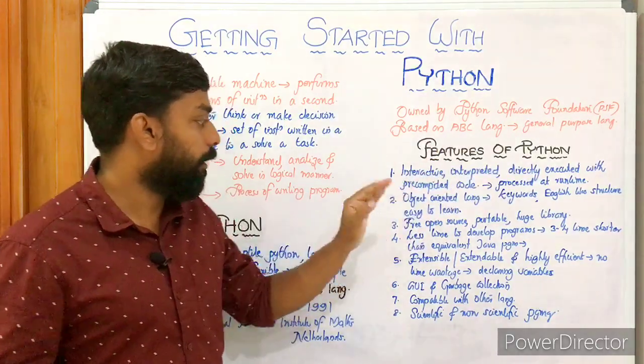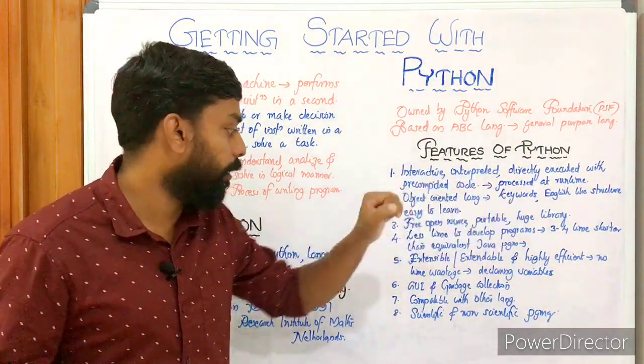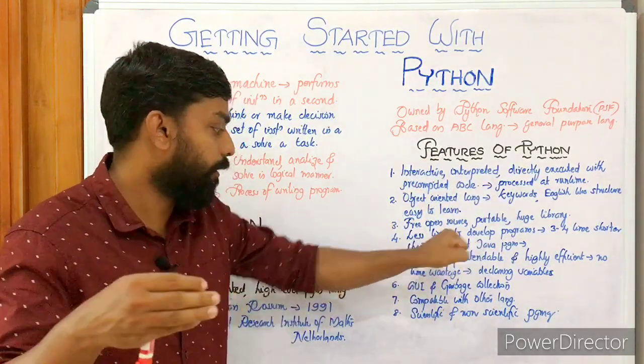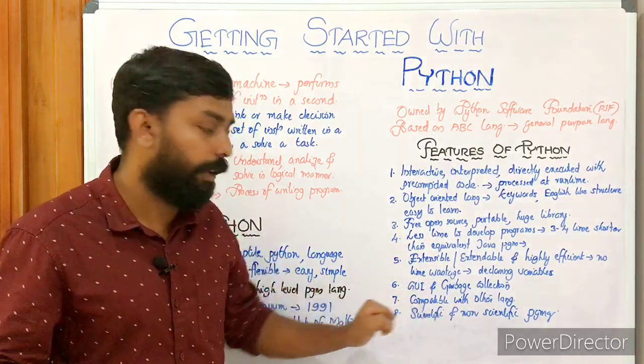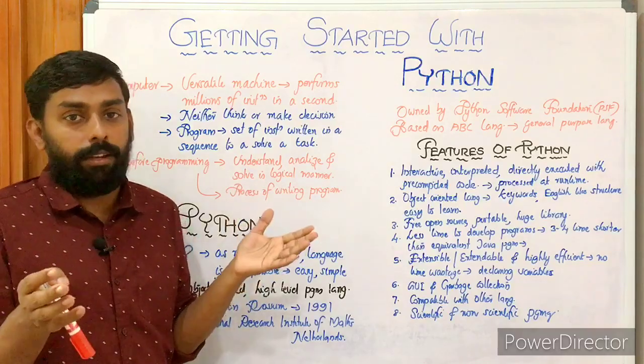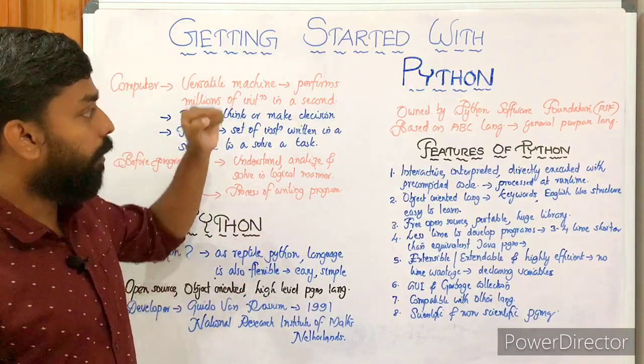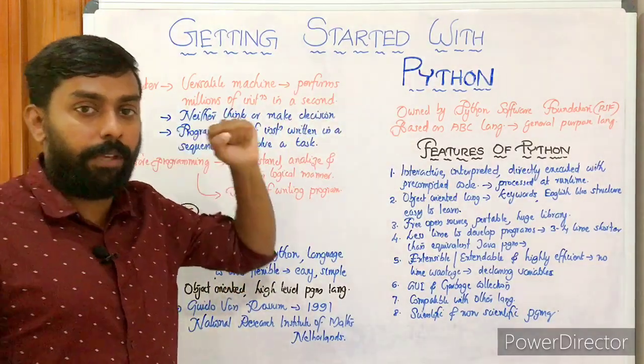Interactive, interpreter, directly executed, object oriented, free, open source, portable, and large library, less time for development, extensible, extendable, GUI and garbage collection, compatible with other languages, scientific and non-scientific purposes we are using it. Okay, so let's have a quick revision on these topics.